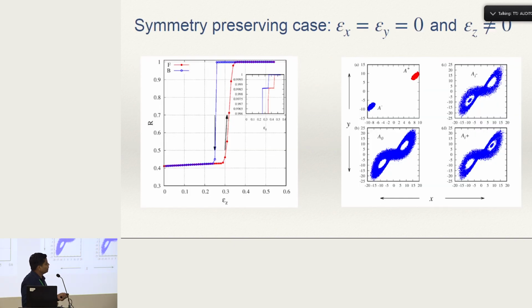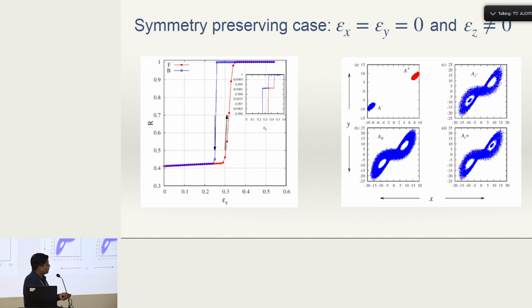So in the symmetry preserving case, we observe that the order parameter R makes a jump, but this is not an abrupt jump. There are intermediate points in between, and then finally it goes to the synchronized state. So this is the region where the system is synchronized. And then when we move in the backward direction, the transition is taking place at a different value of coupling strength, and hence we see that in moving in the forward and in the backward direction, the transition points are different.